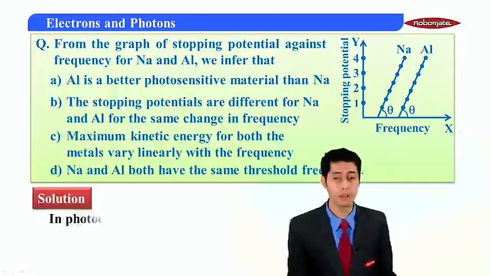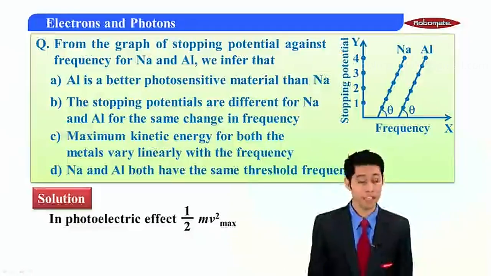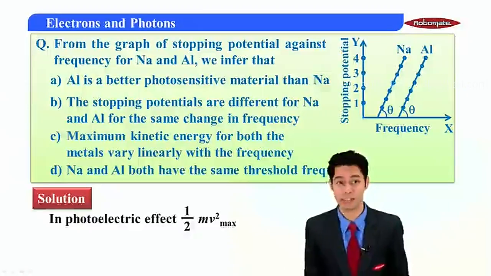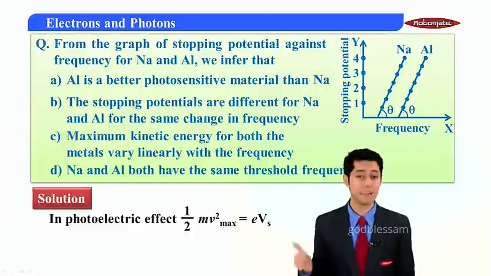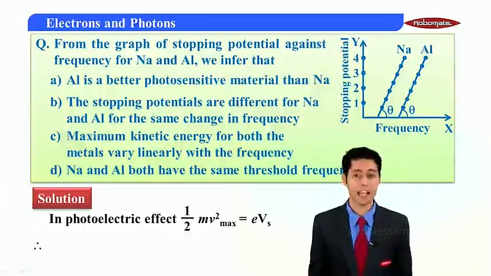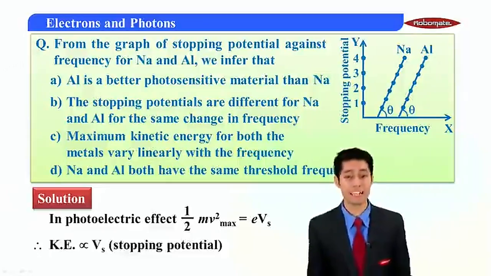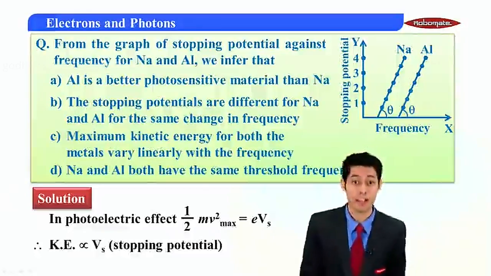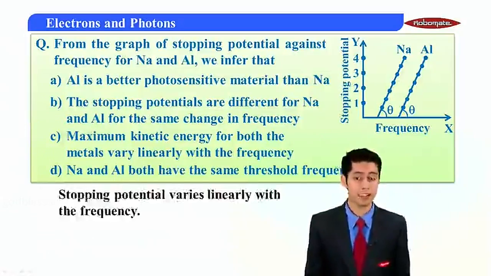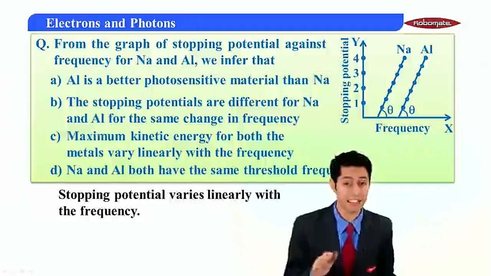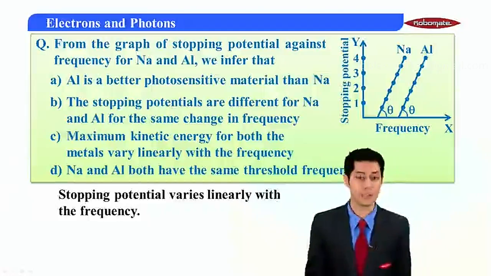So how do we go about the solution of this problem? We know that in the photoelectric effect, half mv square, that is the kinetic energy, is equal to e into Vs. So can I say the relation between kinetic energy and the stopping potential is a direct relation? On the basis of that, the stopping potential will vary linearly with the frequency.